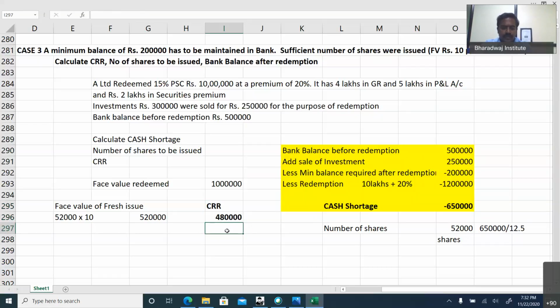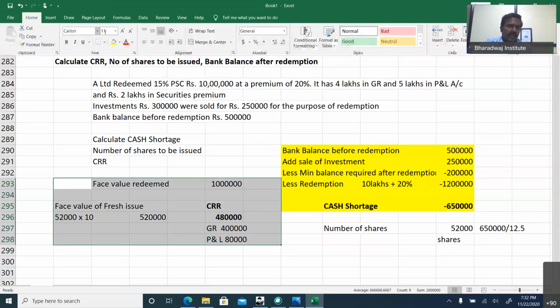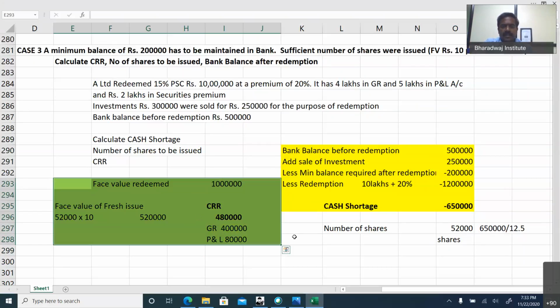So from where? General reserve we can take 4 lakhs, P&L account balance you can take 80,000. From this you can understand there is no connection between the CRR working and the cash shortage. CRR is only because of company law regulation that we do it. 10 lakhs minus face value of fresh issue, we create CRR.